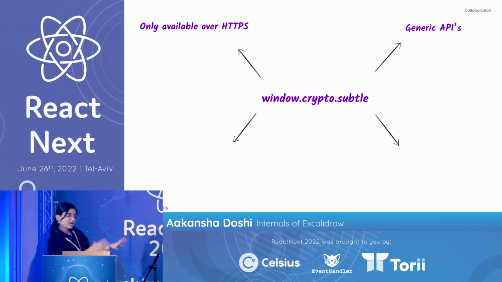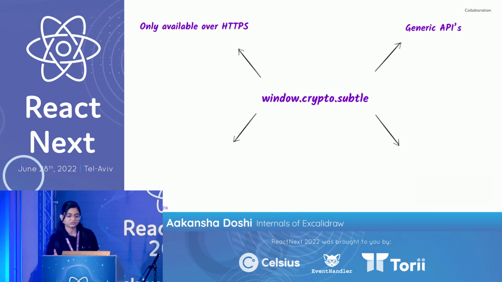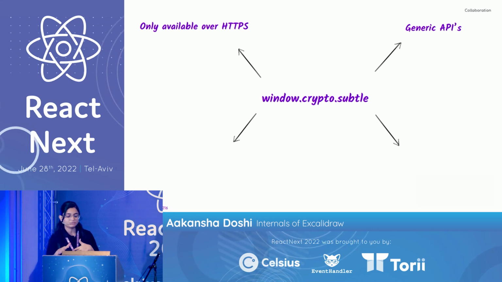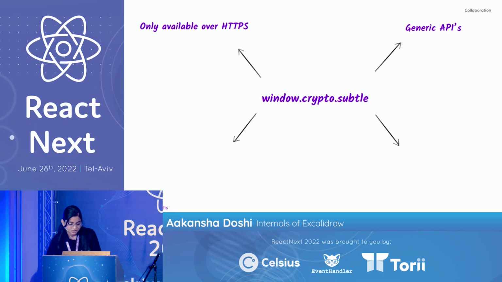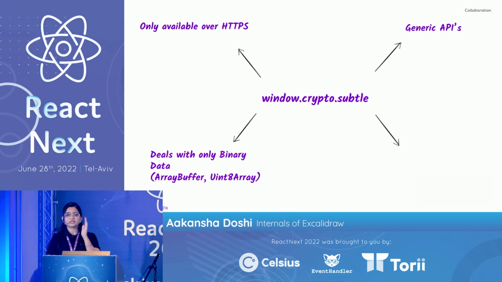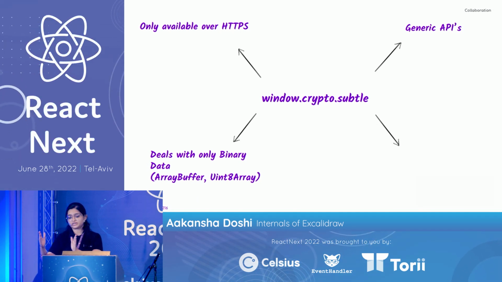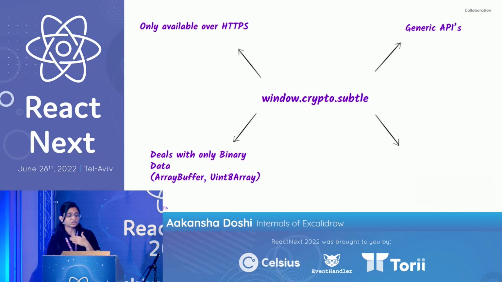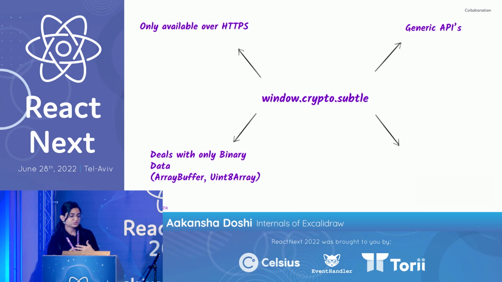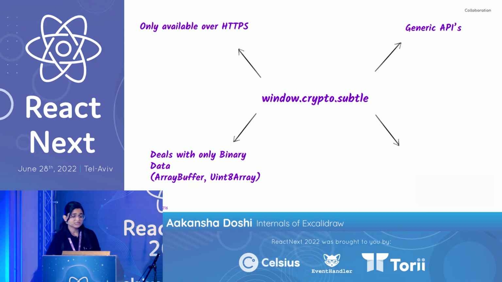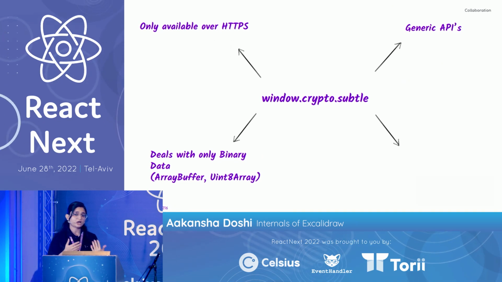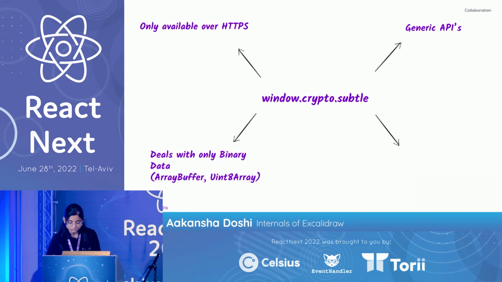You have to pass the algorithm to these APIs, and they'll encrypt or decrypt the data accordingly. So that's why we see that the APIs are very generic in that way. It deals with only binary data, which means it takes binary data as input and gives the output as binary data as well. So we are going to talk a lot about binary stuff in the next few slides, and we are going to use ArrayBuffer and unsigned 8-bit array, or Uint8Array, a lot in the next few slides, because that's how you deal with binary stuff in JavaScript.